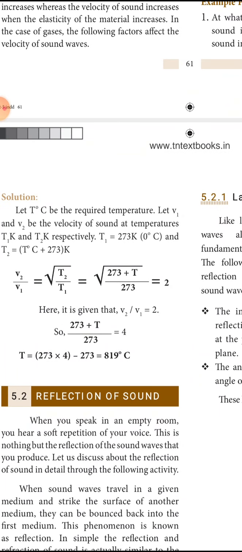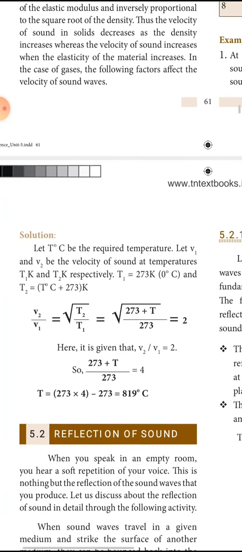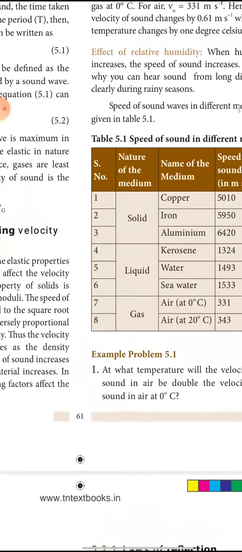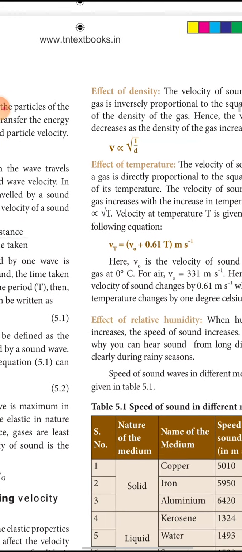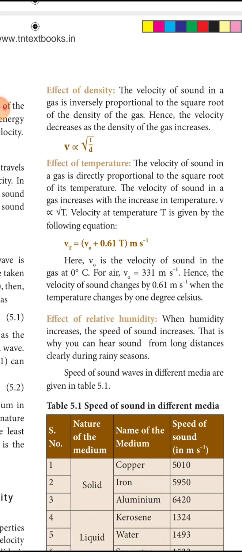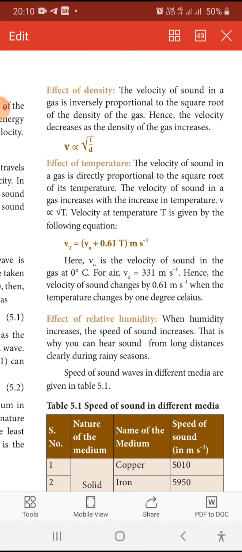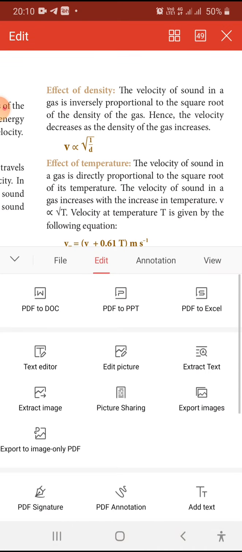We studied the formula: in the factors affecting sound, velocity is directly proportional to square root of T, where T is Tc plus 273 K. See, in the effect of temperature, velocity of sound is directly proportional to square root of temperature. Vt is equal to V0 plus 0.61 times T meter per second. This is the thing we have studied in the last class.